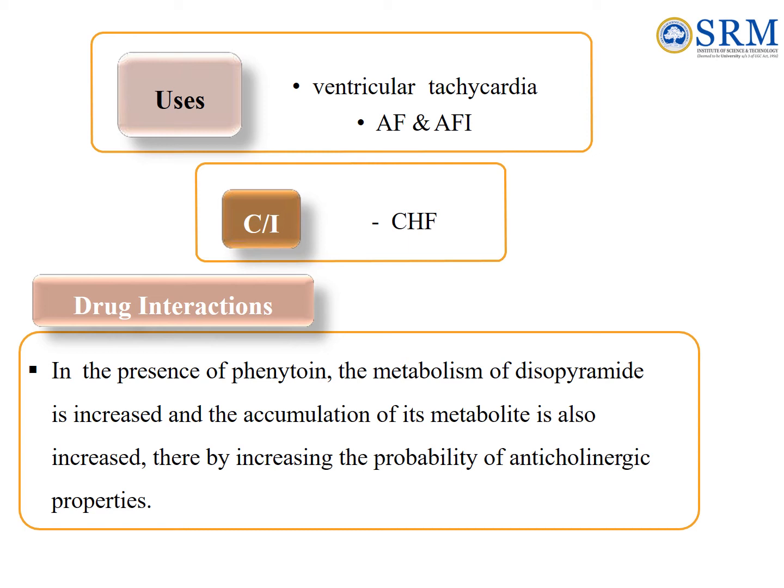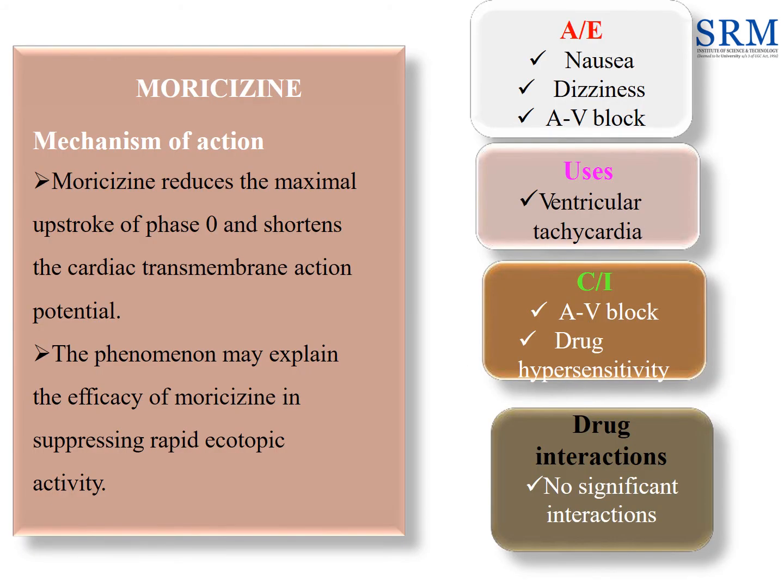Moricizine. Mechanism of action: moricizine reduces the maximal upstroke of phase 0 and shortens the cardiac transmembrane action potential. The phenomenon may explain the efficacy of moricizine in suppressing rapid ectopic activity. Adverse effect: nausea, dizziness, AV block. Uses: it is used to treat ventricular tachycardia. Contraindication: AV block and drug hypersensitivity. Drug interaction: no significant interactions with other drugs.